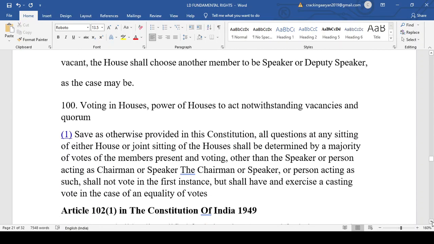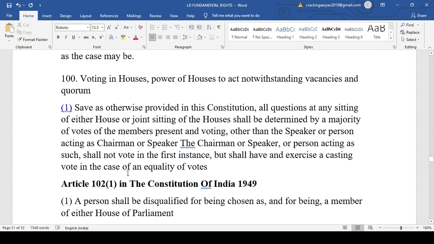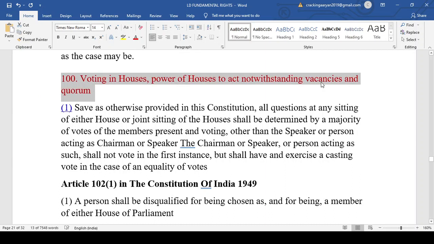Now, Article 100 talks about the voting in the Houses of Parliament. This article you have to remember. This article is generally asked in examinations, whatever examination it might be. The question is generally asked which article of the Indian Constitution talks about the voting power of the House. So Article 100 talks about the voting power of the House.